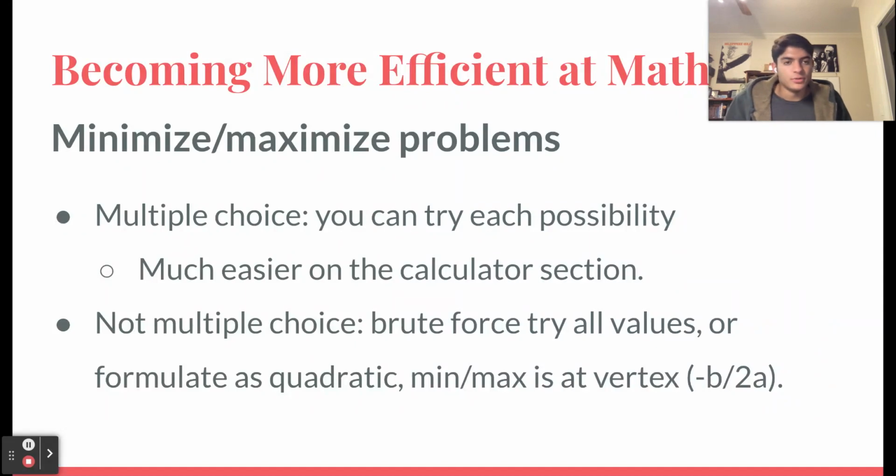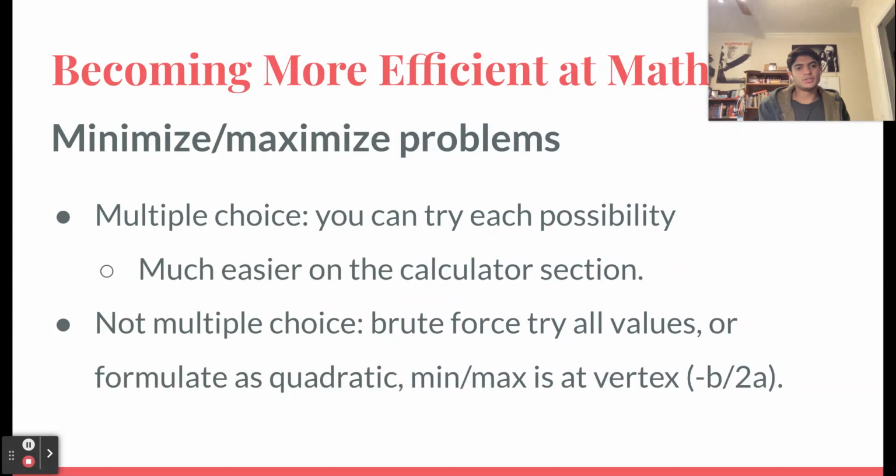For these optimization problems, which is basically where you want to maximize or minimize something, on multiple choice, sometimes you can just try each possibility. This is a lot easier on the calculator section because it's a lot easier to plug in numbers and do these calculations. If it's not multiple choice, you can try to brute force all the values and see where it peaks out, where it maximizes or minimizes. Or you can just formulate it as a quadratic, and then you would know that the vertex, which is either the maximum or the minimum of the function, is going to be at x equals negative b over 2a.